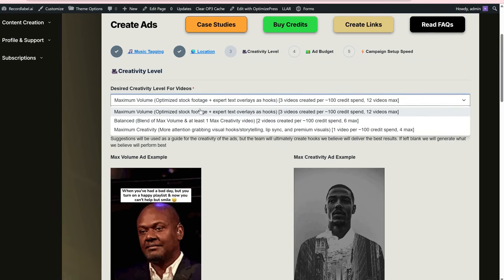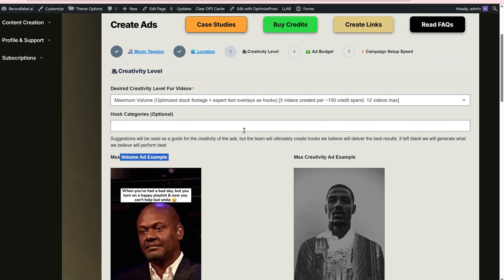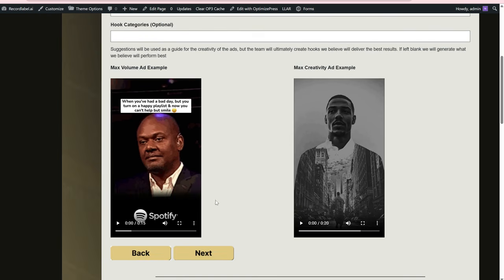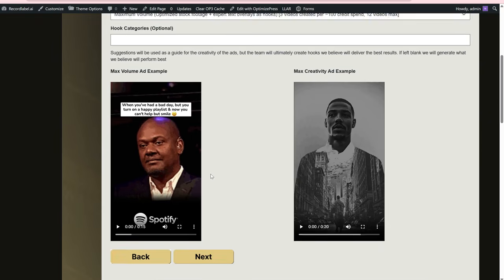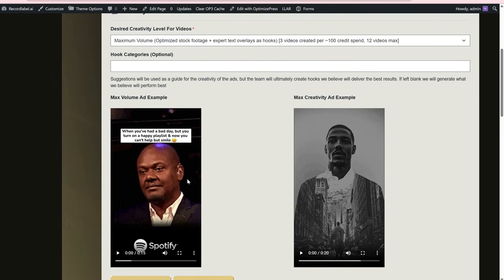But here's the difference with our service versus others. We let you pick the desired creativity level for the ad. So this is a max volume example, and this is a max creativity example. Max volume is essentially what a lot of people do, but we do it a bit better. The max volume ad is like stock footage with an optimized text overlay. And you can get really good cost per conversion with these ads too.